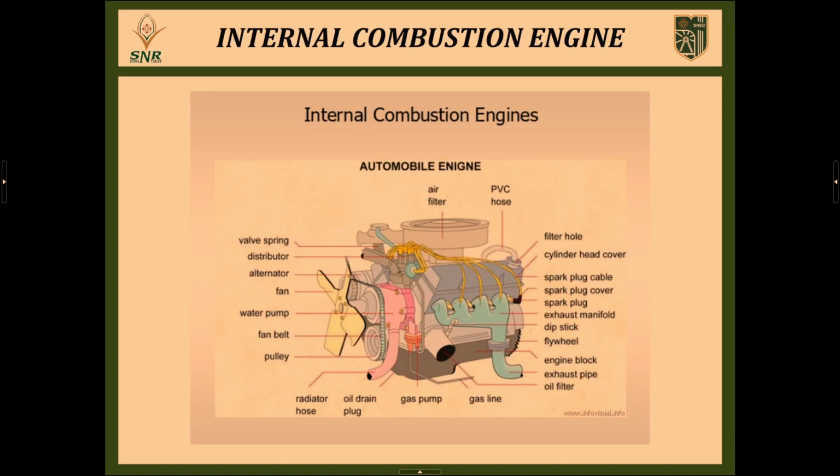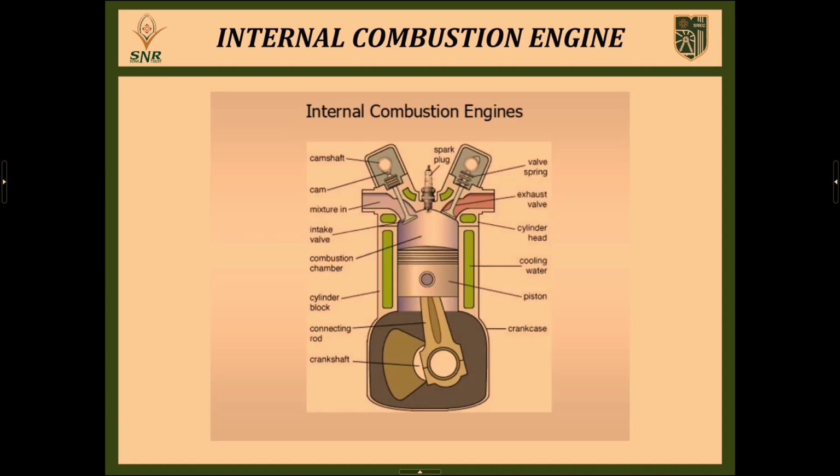Right. Next we discuss the internal parts of an internal combustion engine. In this slide we see a general automobile engine, a multi-cylinder engine. In this figure we see that there are a lot of parts. There is a variety of parts used in an internal combustion engine for performing the entire process. Out of these, the main important parts of an internal combustion engine: the first one is the cylinder. So what is meant by a cylinder?